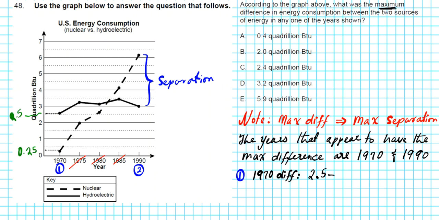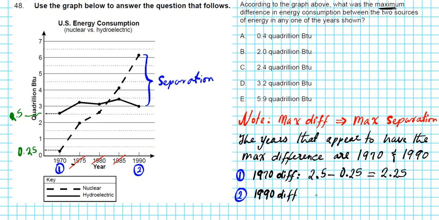So this is 2.5. The difference is basically subtracting these two values. So 2.5 minus 0.25. If we carry out the subtraction, we'll end up with 2.25. Okay? Now let's go to the second year that has a very large separation, close to 1970. We're letting the numbers tell us what the correct answer is.